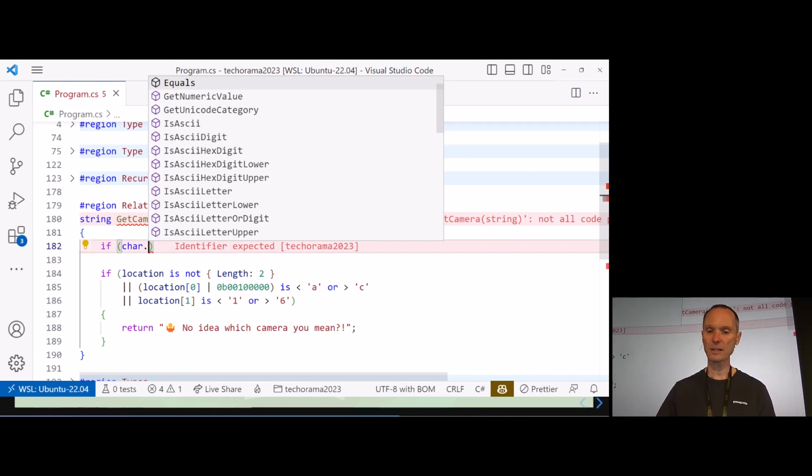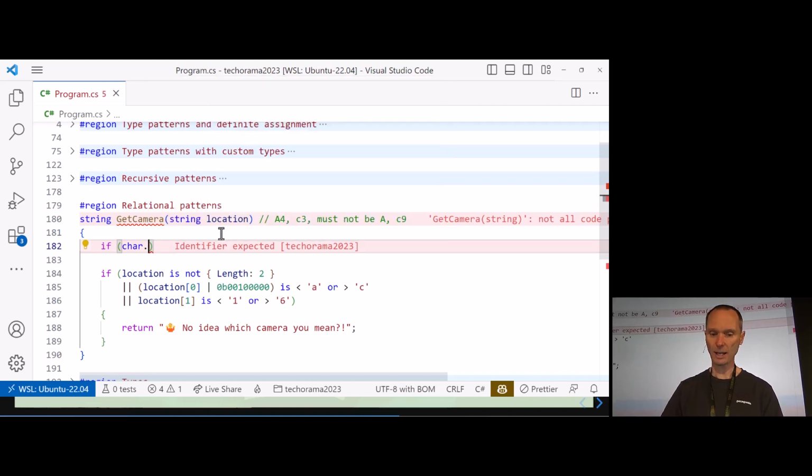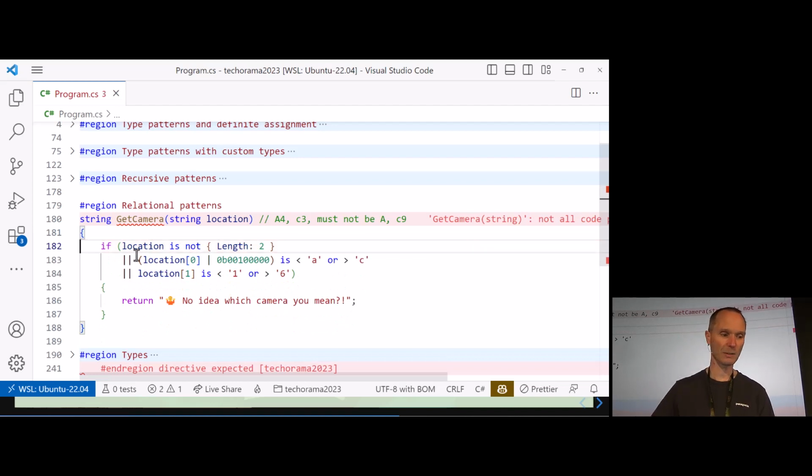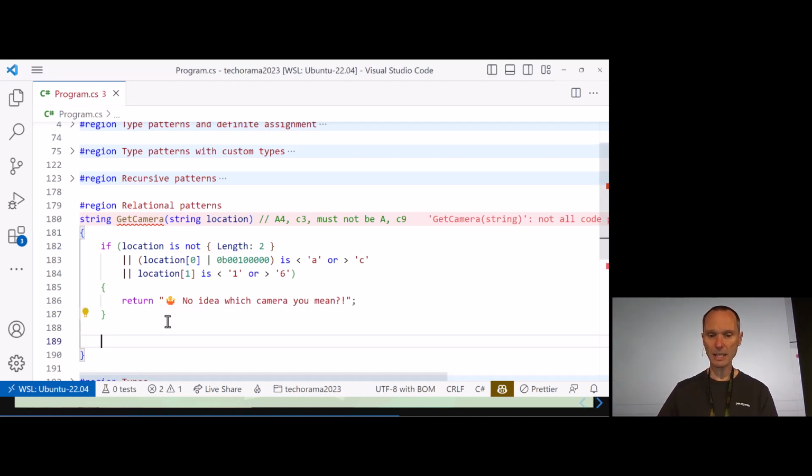And here you have things like IsAsciiDigit, IsAsciiLetterLower, and so on and so on. And they use all these cool bitmap operators behind the scenes. So don't use a relational pattern just to check whether something is a digit or a letter or something like this. That's just a mention to the side because maybe some people will do that. So let's add the rest here. The rest is not very complicated, although it contains a nice little thingy here.